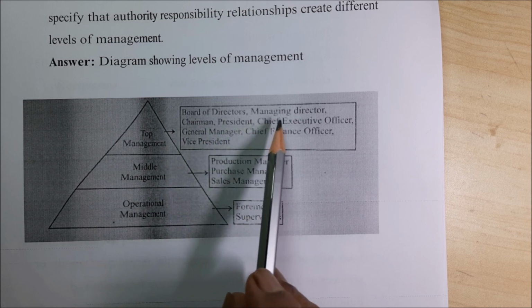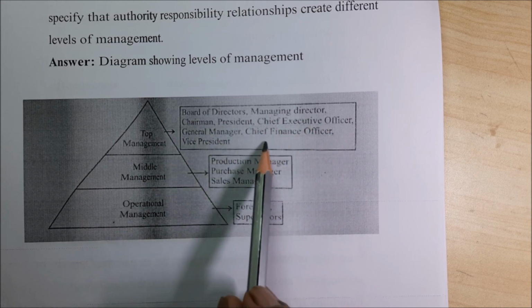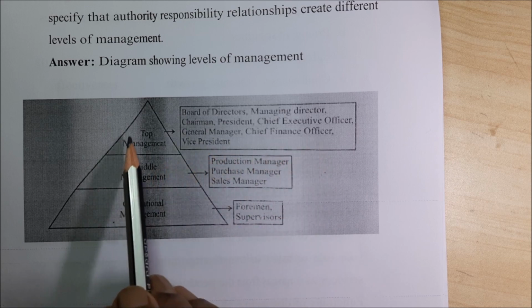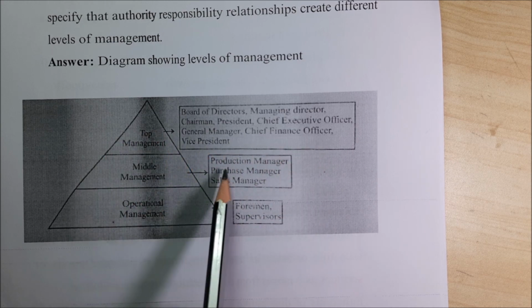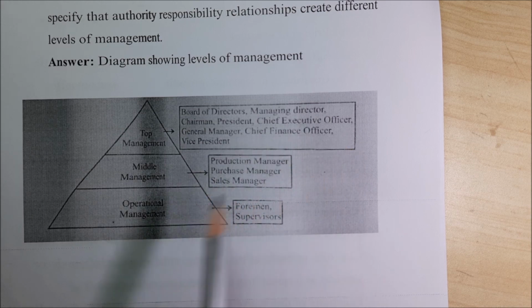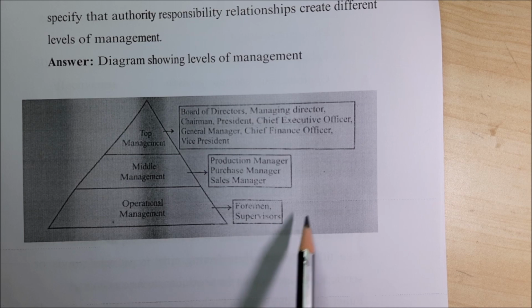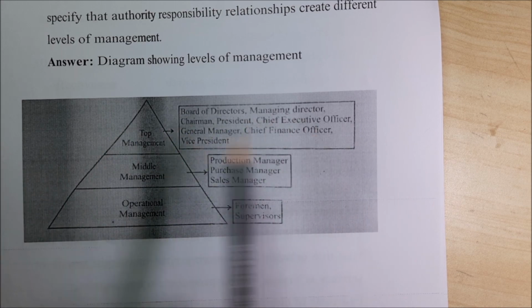Top management is the board of directors, managing director, chairman, president, chief executive officer, general manager, chief finance officer, vice president. Middle management is production manager, purchase manager, sales manager, likewise. Then operational management is foreman and supervisors. If you write this diagram, you will get 5 out of 5.